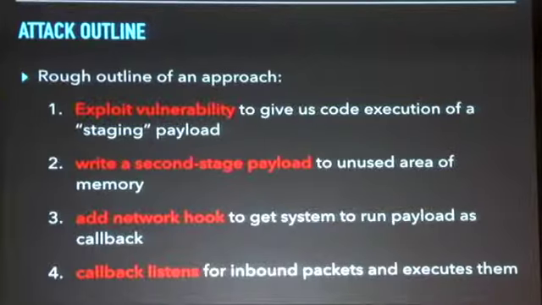So this allows us to not write a lot of code and achieve our objective. To give you an outline of the approach, first we'll exploit the vulnerability to get code execution, and we're going to execute a staging payload. The staging payload writes a second stage payload to an unused area of memory where it won't be disturbed. Then we need to hook that payload into the operating system. So we'll add a network hook so the system runs the payload as a callback. That lightweight IP callback will then listen for inbound packets and execute them.